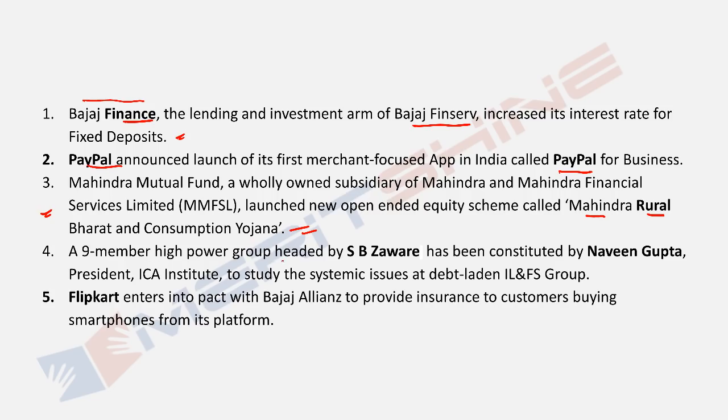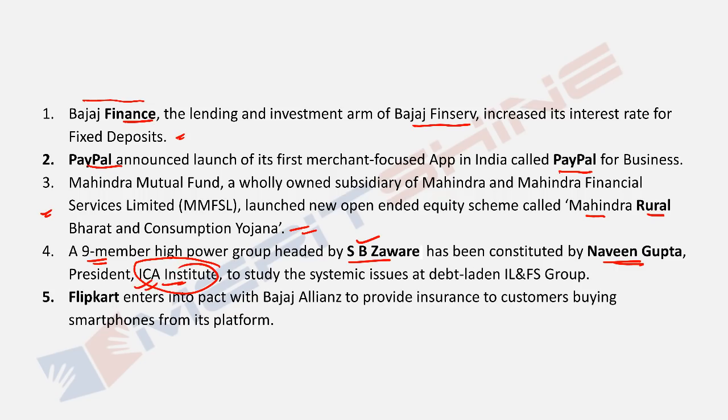A 9-member high-power group headed by S.P. Kothari has been constituted by Naveen Gupta. So don't get confused. The panel is headed by S.P. Kothari. It is Naveen Gupta, 9-member. I think there are 2 previous presidents of the ICAI, the Institute. This is very serious. Please try to understand why the group needed to be made, because of the credibility of ICAI, the chartered accountants.